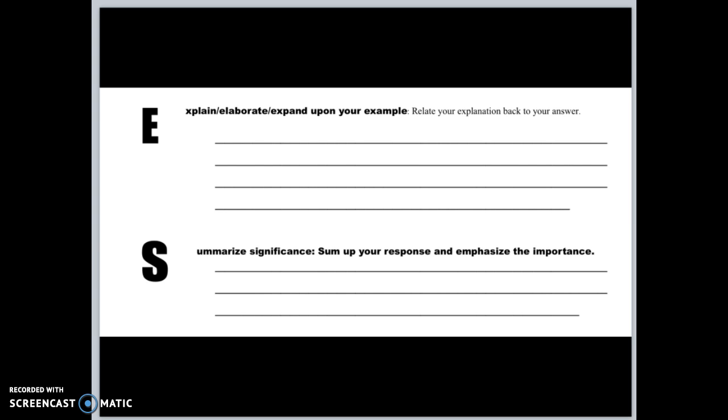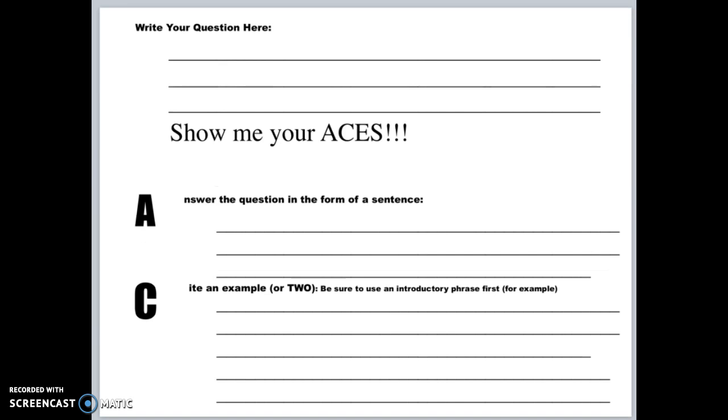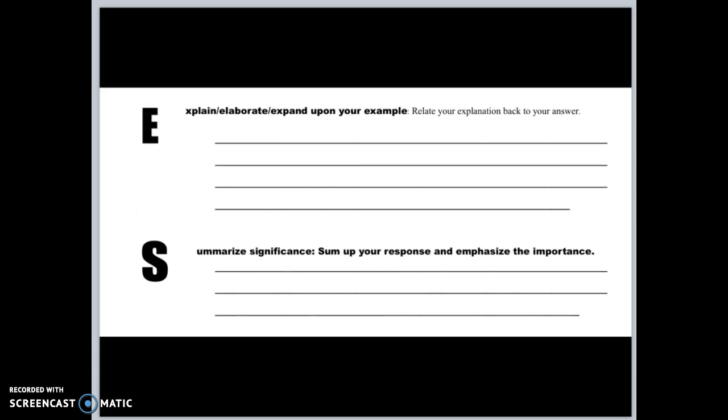On the back side, you have the chance to write a summary. After you've gone through here and answered the question that you asked, found two citations or more if you need to justify what you've answered, explained what you think about that, and explained its significance, you're ready to write the paragraph on the back.